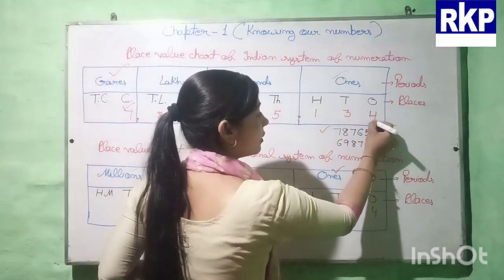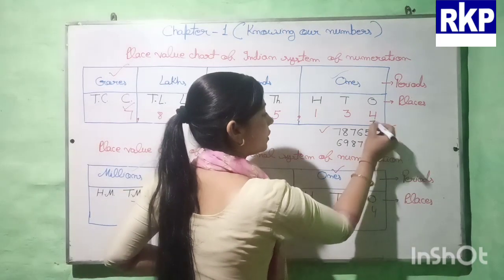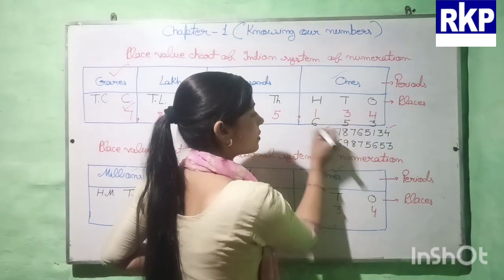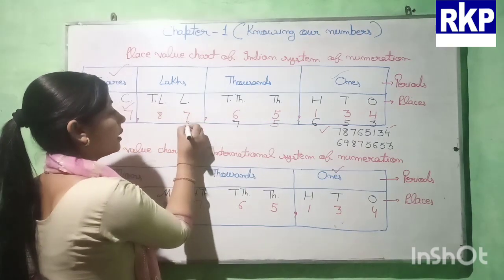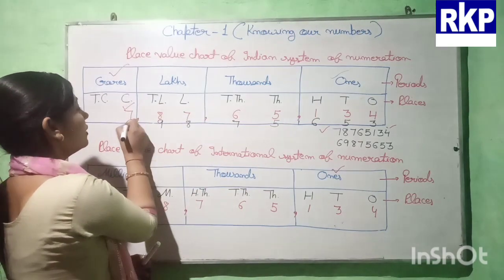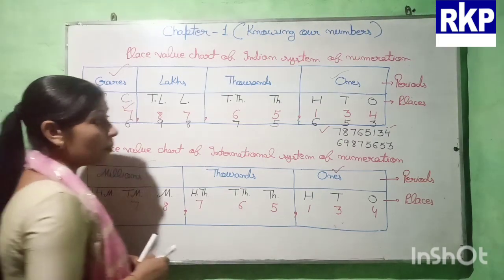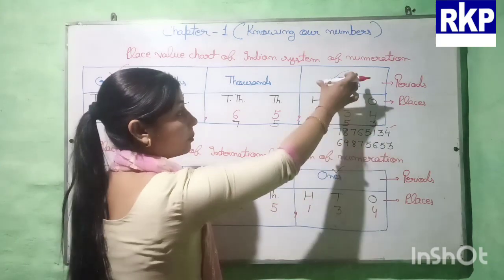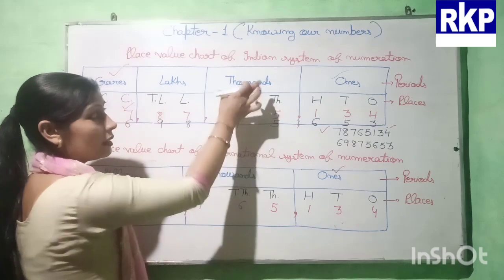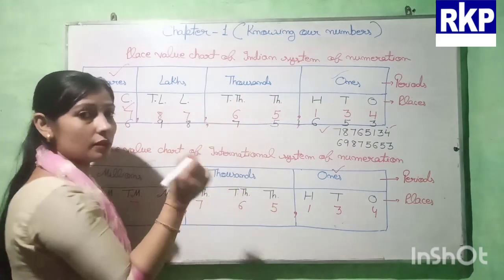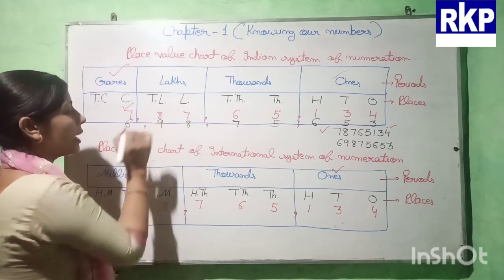Now let us write the second number also. Here we are having 3, 5, 6, then 5, 7, 8, 9 and then 6. So first we will put the comma. After completing the ones period, we will put the first comma. Then after completing the thousands period, we will put the second comma. Then after completing the third period, we will put the next comma.